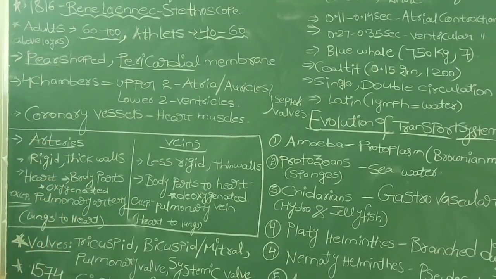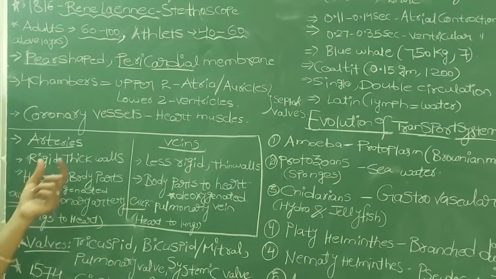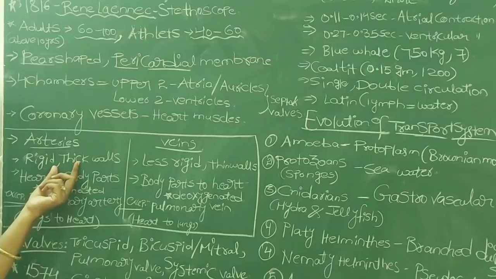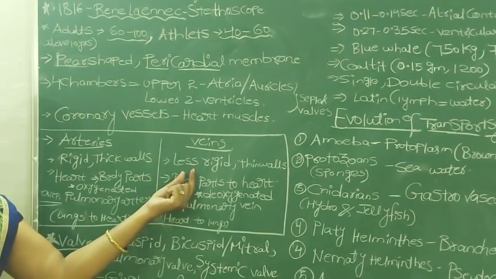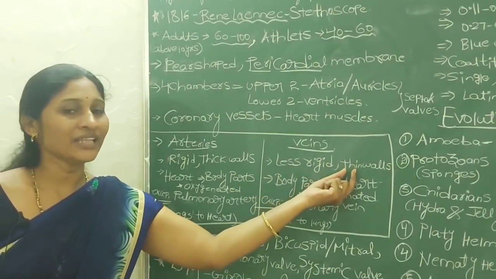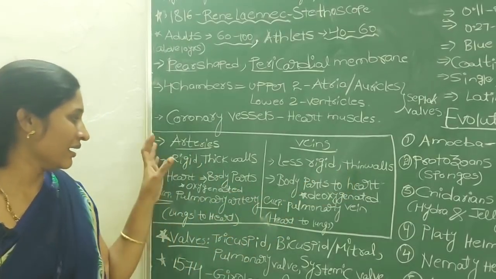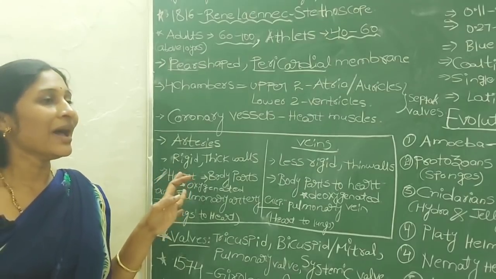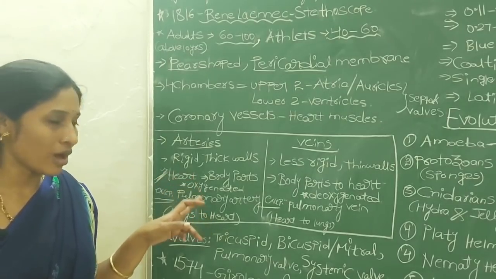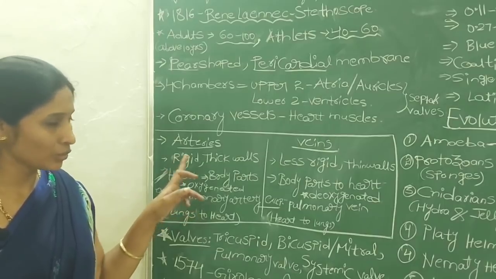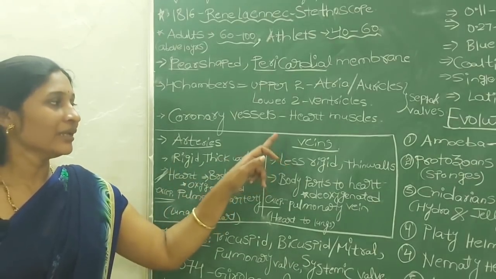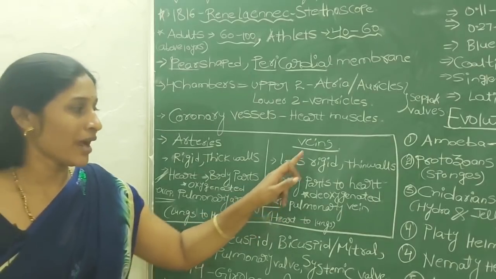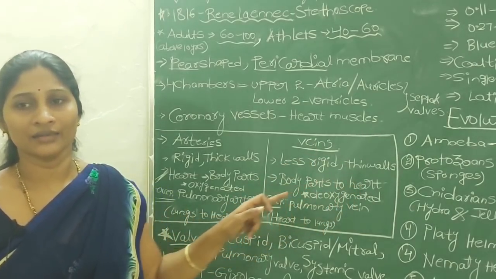So coming to arteries, the arteries are somewhat rigid in nature, meaning at the same time they have thick walls. But coming to veins, those are less rigid and their walls are very thin. And this is the most important point, remember carefully. The arteries are the blood vessels which always carry blood from the heart to body parts. But the veins are blood vessels which always collect blood from body parts and bring it back to the heart.